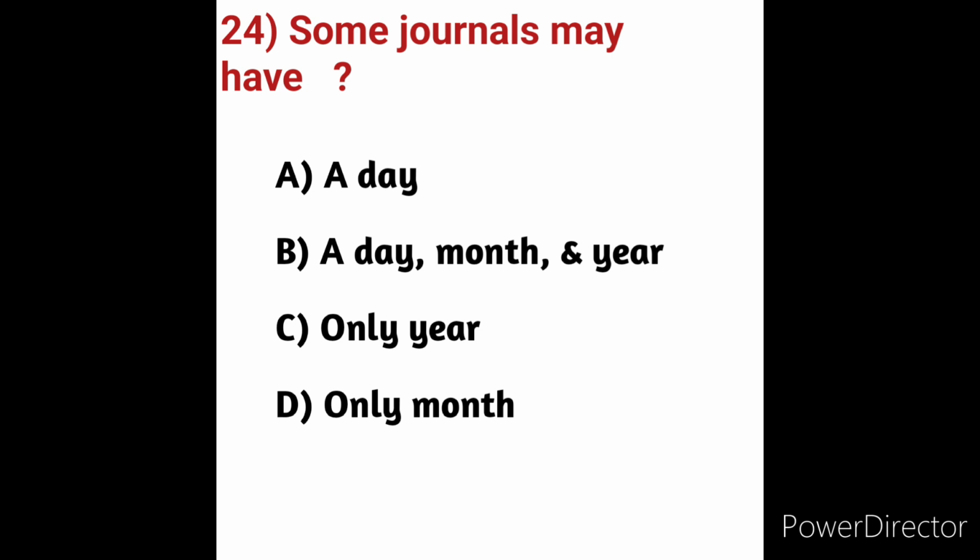Some of the journals may have. We will see here the options. Option A, a day. Option B, a day, month and year. Option C, only year. Option D, only month. What is meant by journal?